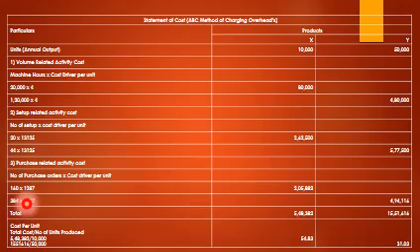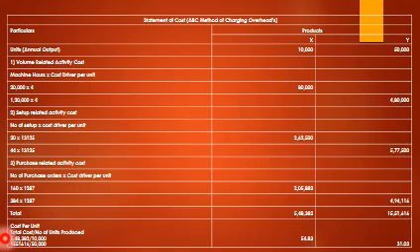Purchase related activity cost, number of purchase orders into cost driver per unit, 160 into 1,287, and 384 into 1,287, it comes to 4,94,160. So the total cost comes to 5,48,382 for X and 15,15,660 for Y. So cost per unit equals total cost divided by number of units produced.